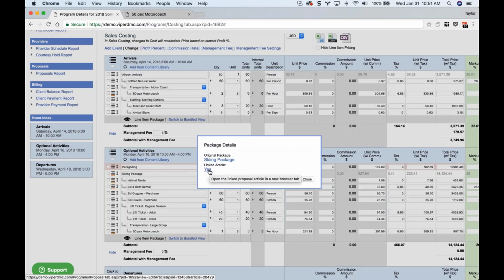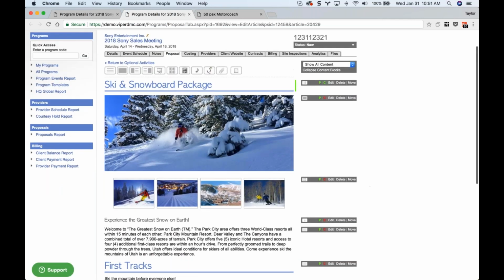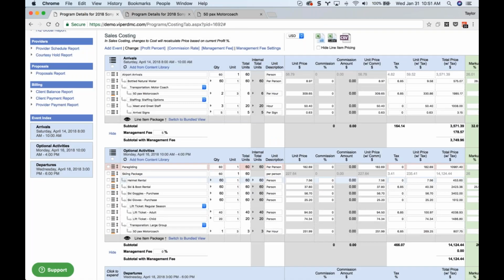But this does have a linked article. So if I click on this, it's going to take me to the linked article in the content library. And this, of course, is my ski package description, which I could edit, manipulate, do whatever I want with. So that link just makes it a little easier to jump back and forth between what you've got set up for pricing and the costing and what you've got set up as a description within the costing here.